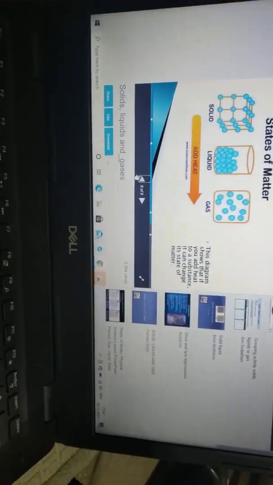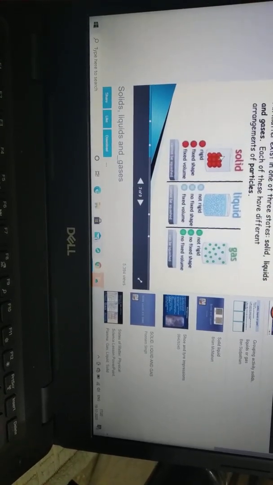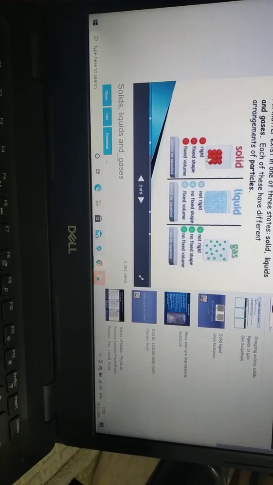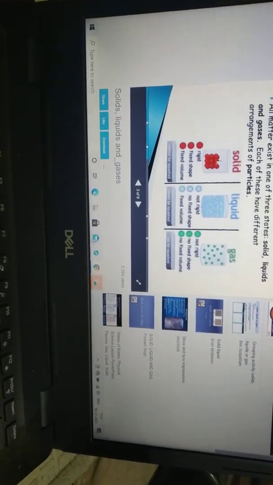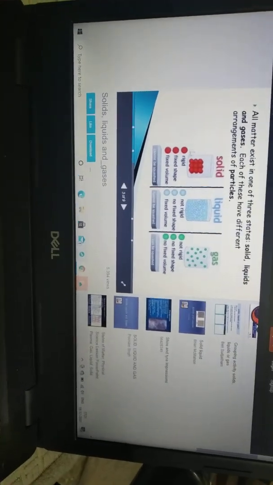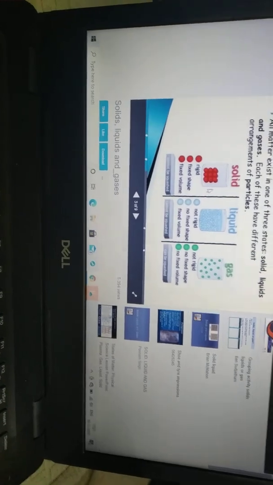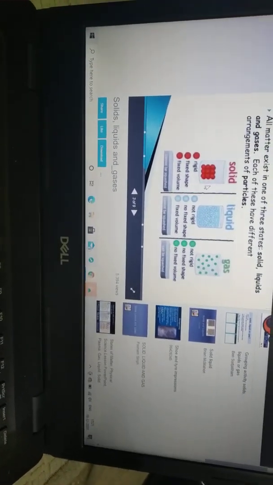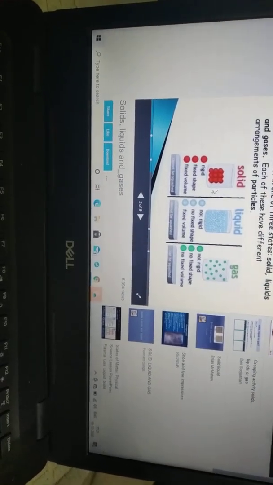So in solids, we are seeing here how these molecules are arranged. These are called molecules, tiny particles called molecules. These molecules are arranged very close to each other. Are you observing? If you take any solid object, it prevents their movement. So molecules are arranged in a regular pattern, and solids can be seen and felt. So these molecules are very close to each other.